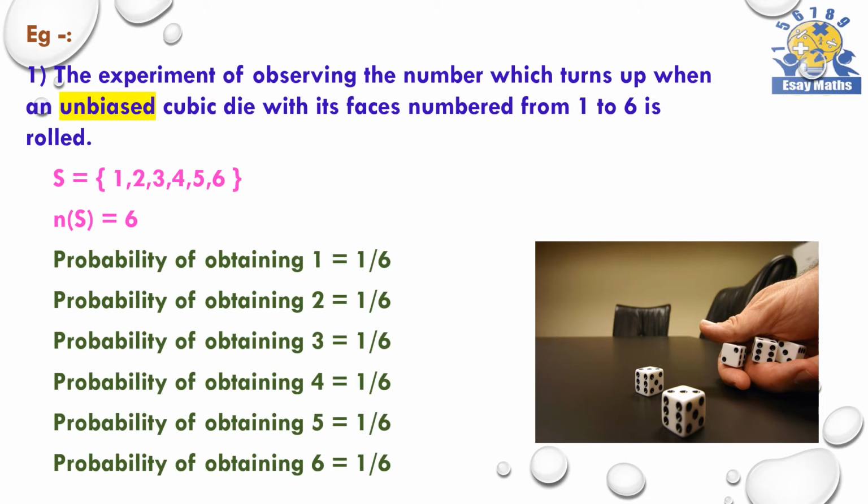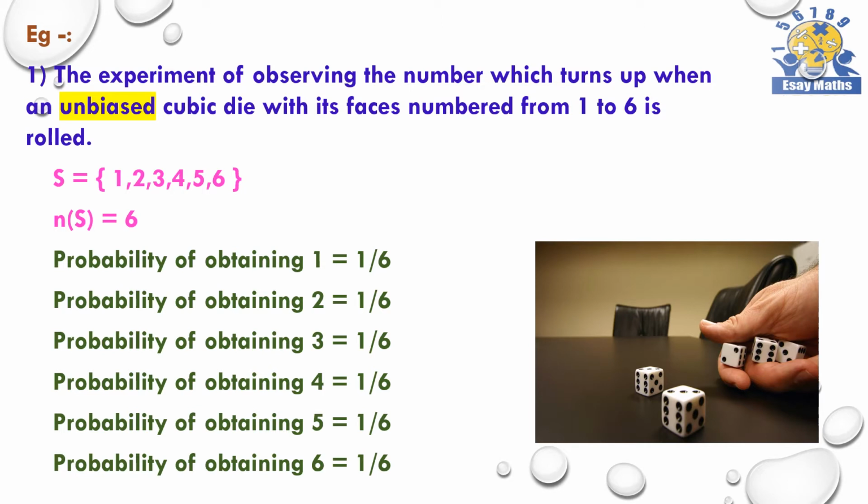Now we are going to find the probability of obtaining number 1. Here you can see there are 6 possible outcomes in the sample space, and obtaining 1 is only one of them.